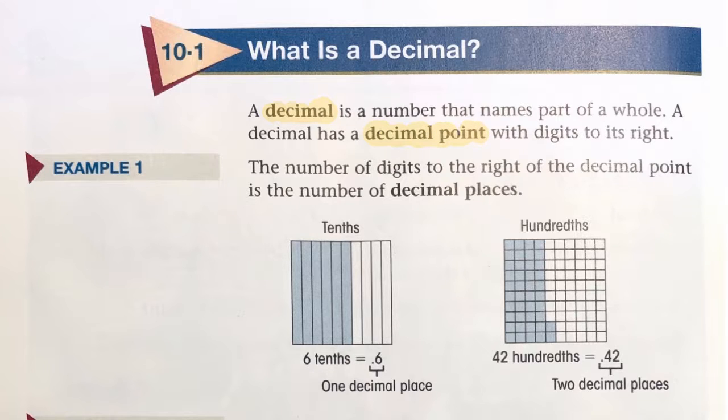For example, the number of digits to the right of the decimal point is the number of decimal places. For tenths, 6/10 would equal the decimal point and then the number 6. That is 1 decimal place. For hundredths, like 42 hundredths, that equals decimal point 42. There are 2 decimal places for 42.